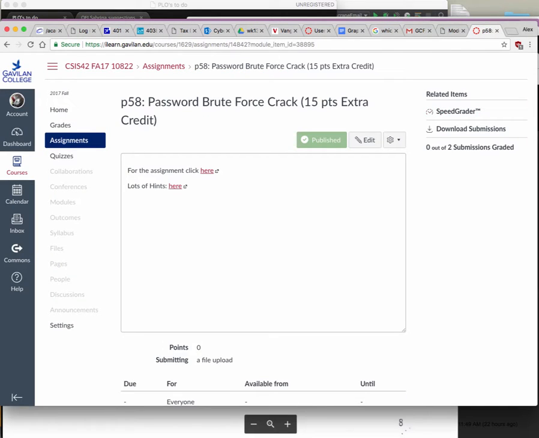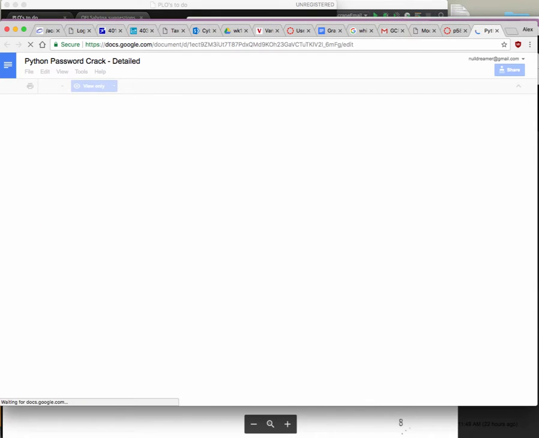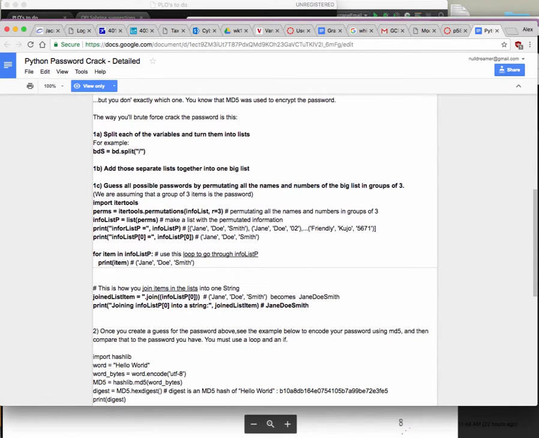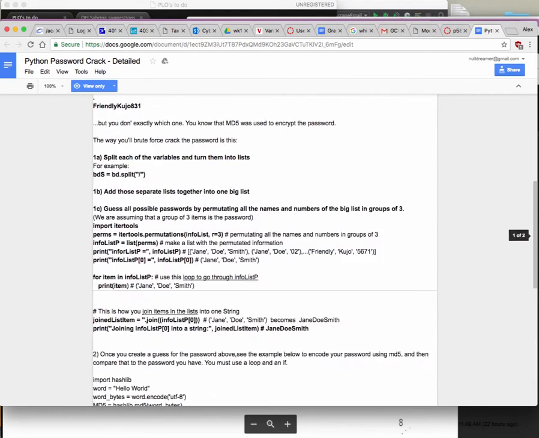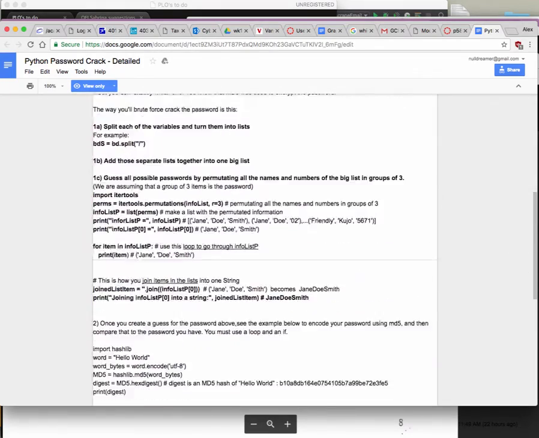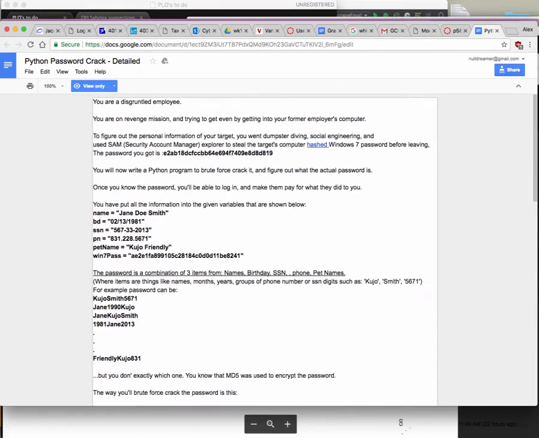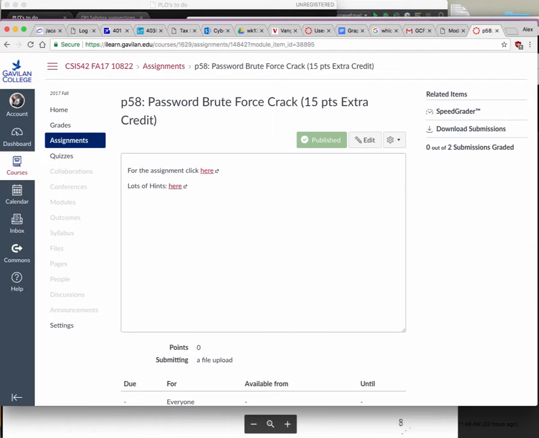I actually have an easier version with more hints, where I pretty much walk you through the whole thing. So if you get stuck on the other one that I showed you, look at this, and if you still get stuck, let me know. It's totally doable. Any questions? I hope you give it a shot. It's an interesting little thing. I figured, why not. I know it's a little bit complicated, but that's why I went in there.